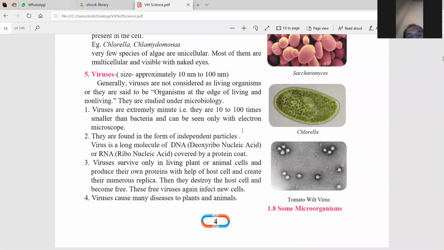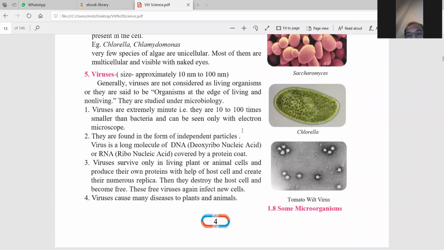That's why so many vaccines have come to kill those viruses. For the coronavirus also vaccination work is going on, but the actual vaccine has not come yet. That's why the whole world is in trouble because of the coronavirus.